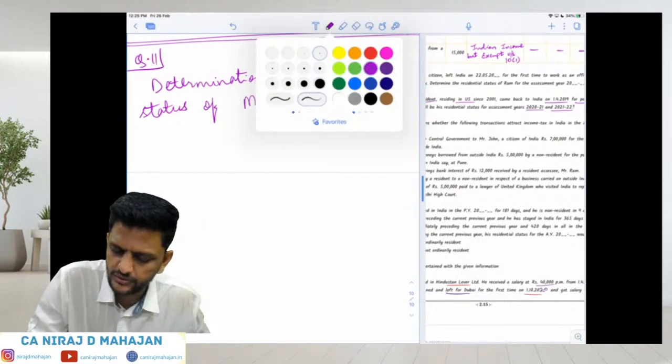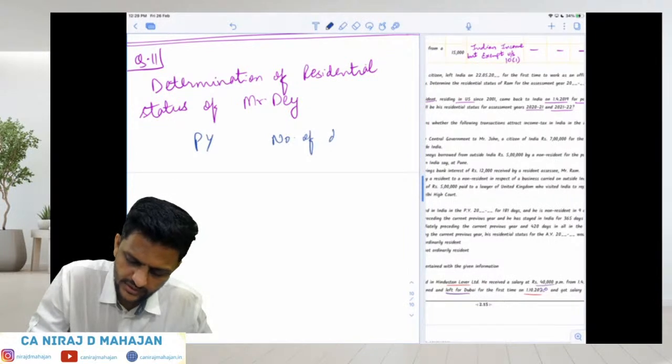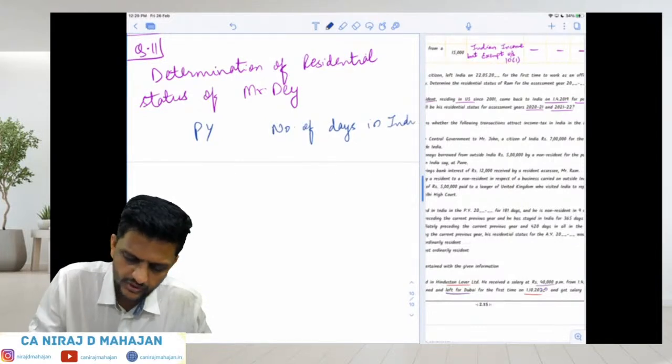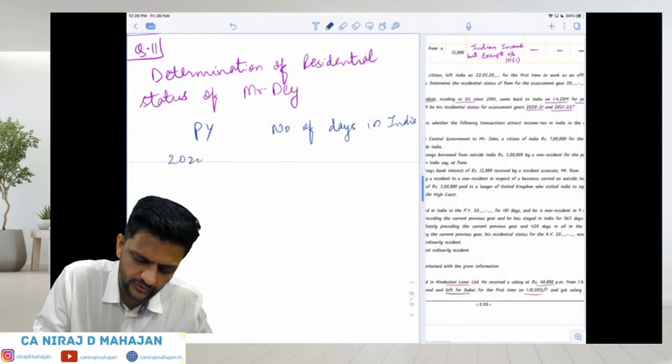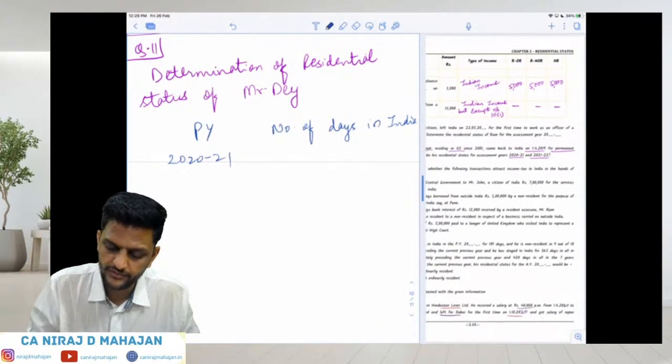But let us first write down the PY and number of days in India. And let us go in descending order. So we're going to write PY 2021, which we know. He has come to India on 1/4/19 for permanent settlement.